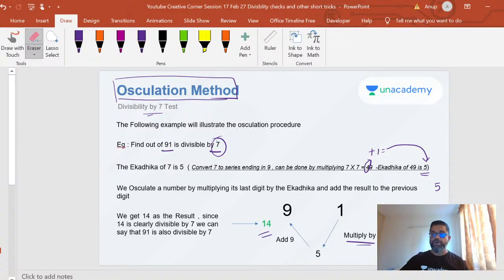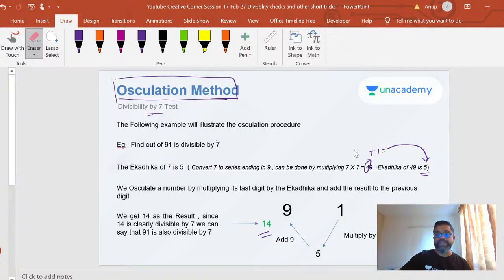You can try it with longer numbers also. The same pattern will follow. We'll do some longer numbers as well. Now these are 2 digits, but the pattern will continue for longer numbers as well. So in this way, you're able to find out the divisibility by 7.